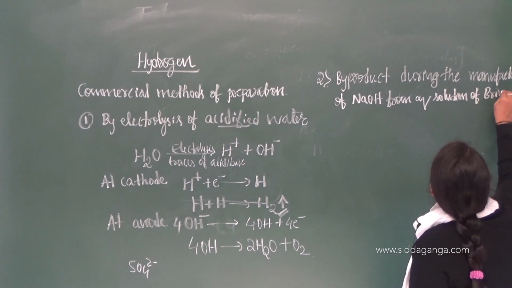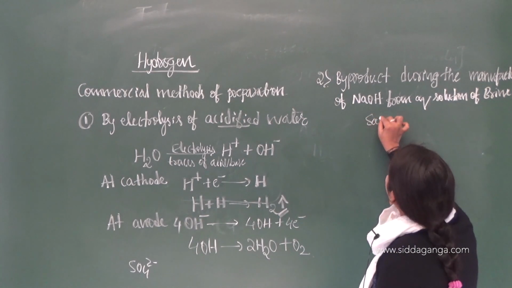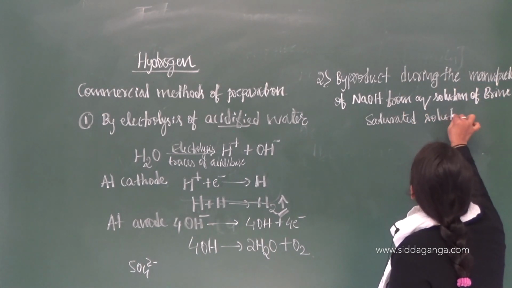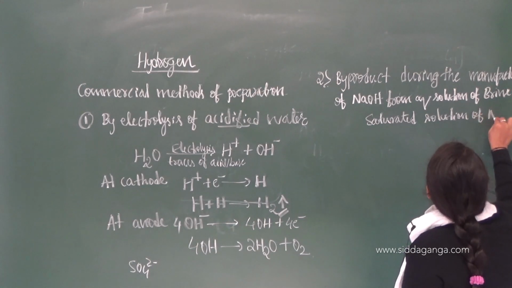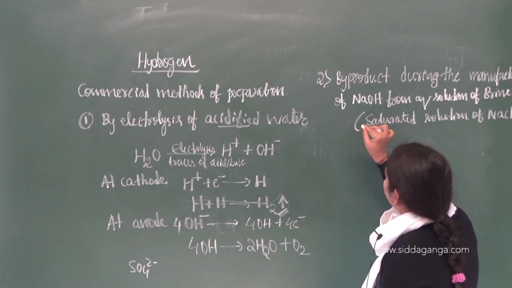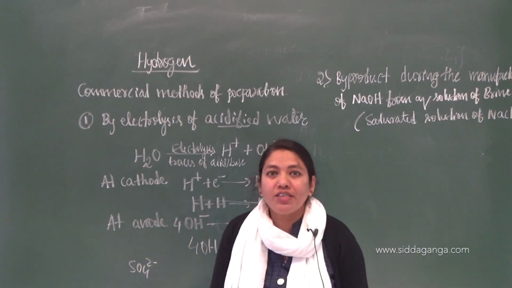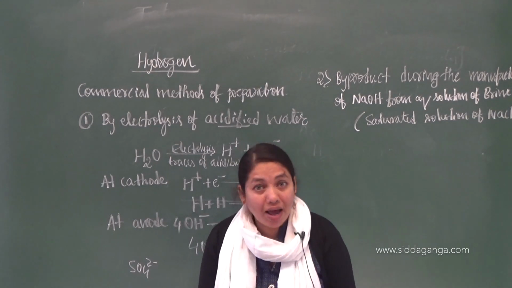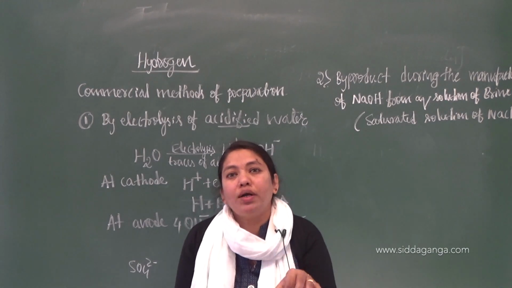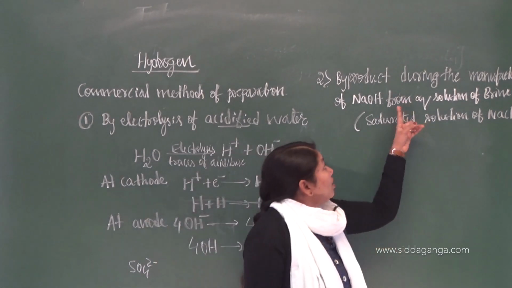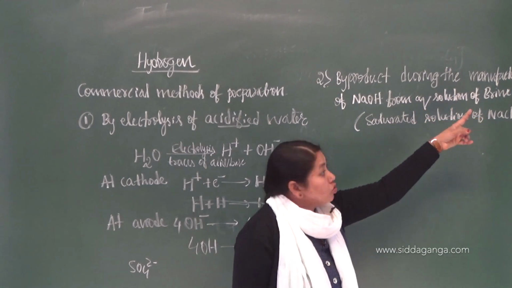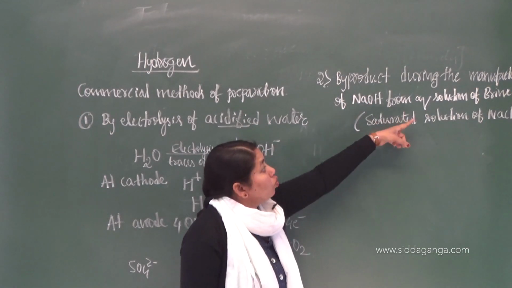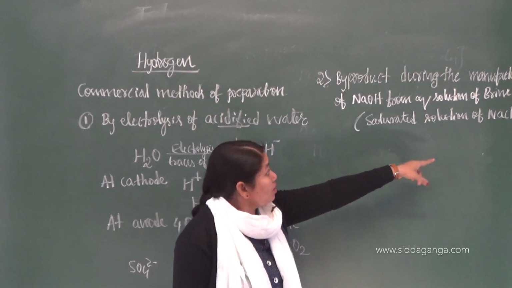of brine. What is this brine? Brine is nothing but a saturated solution of sodium chloride, which you will discuss in the case of s-block elements. A saturated solution of sodium chloride is called brine. If you take that brine and dissolve it in water, that solution is called an aqueous solution of brine. So during the manufacture of sodium hydroxide using what? Aqueous solution of brine. The major product is sodium hydroxide.